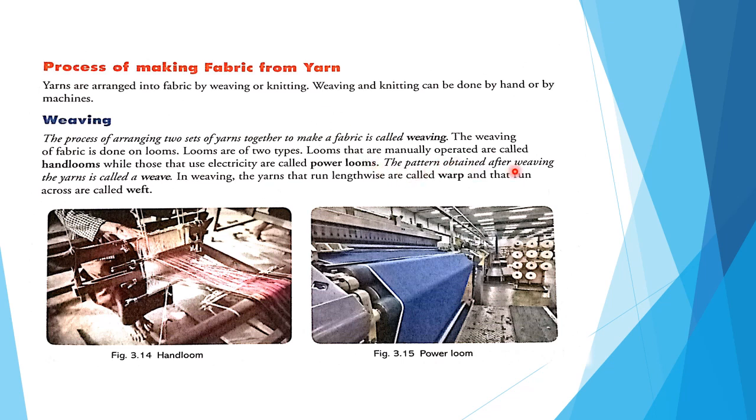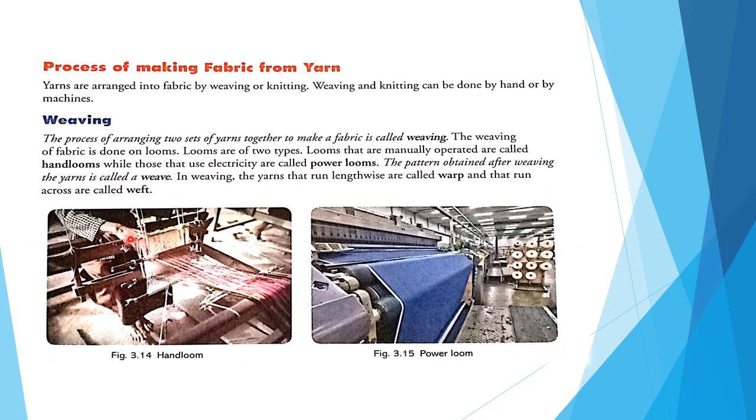The pattern obtained after weaving the yarn is called a weave. In weaving, the yarns that run lengthwise are called warp, and those that run across are called weft. One goes lengthwise, straight, and that one is called the warp, and the one that crosses that lengthwise thread is the weft.